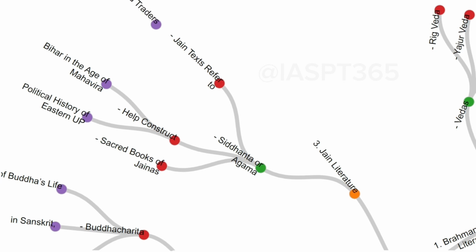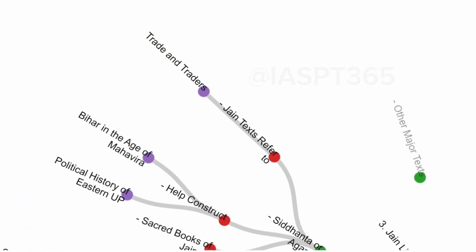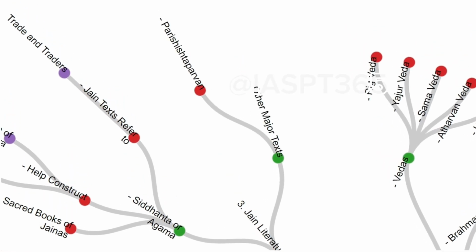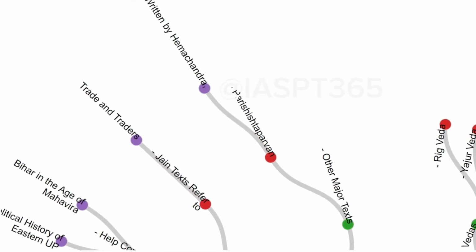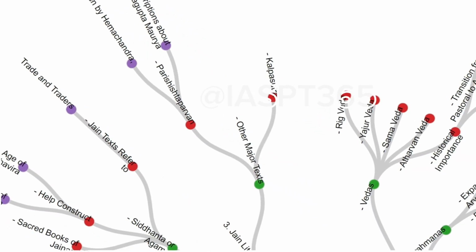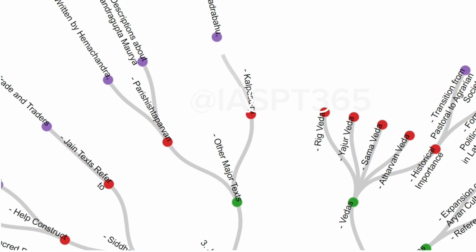The Jain texts refer repeatedly to trade and traders. Other major texts. Parishishta Parvan, written by Hemachandra, provides descriptions about Chandragupta Maurya. Kalpasutra, written by Bhadrabahu, contains the biographies of the Jain Tirthankaras.